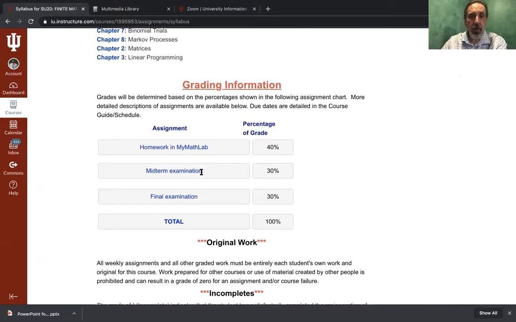40% of your final grade is going to be the homework in my math lab. So those 10 problems that you do for each section, all of that accumulated is going to be 40% of your grade. Your midterm exam will be 30% of your grade, and your final exam will be the last 30% of your grade. Now, I will drop the 2 lowest homework scores throughout the semester.